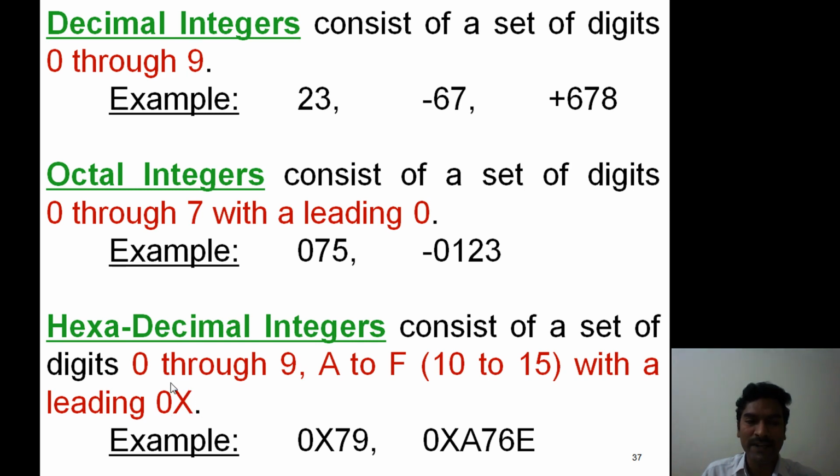The value must be preceded with 0x. Then the integer is treated as a hexadecimal integer. This example, 0x79, 0xA76A. Now three types of integers are possible, like decimal integers, octal integers and hexadecimal integers. But most of them are represented in terms of decimal integers.